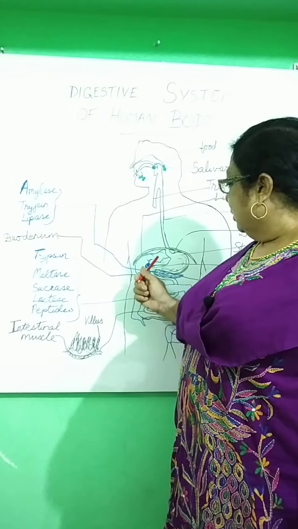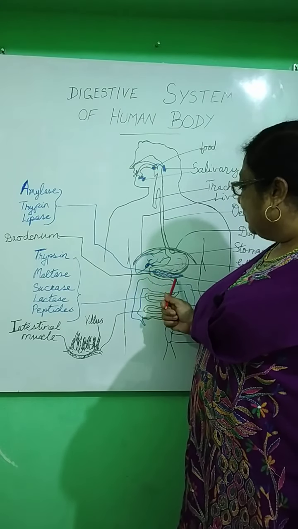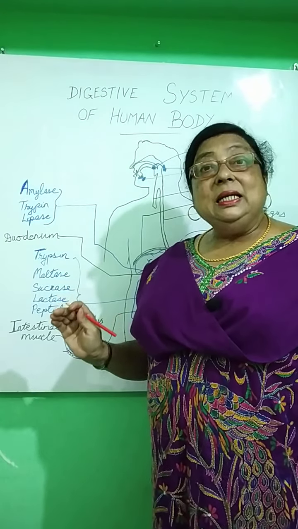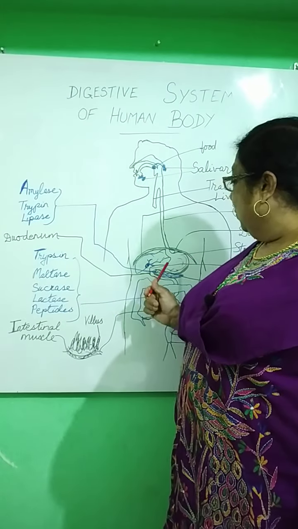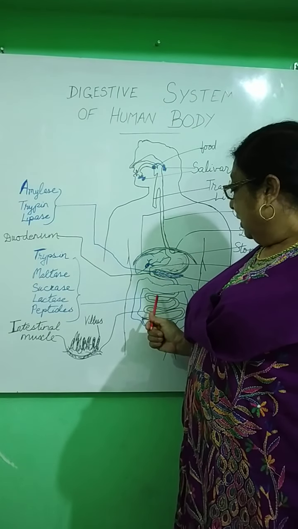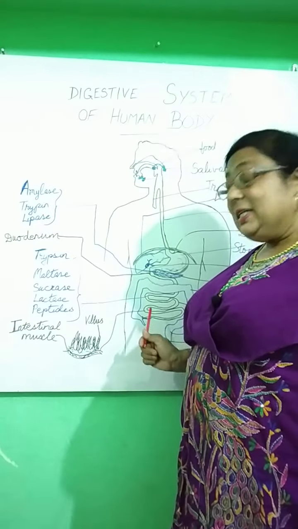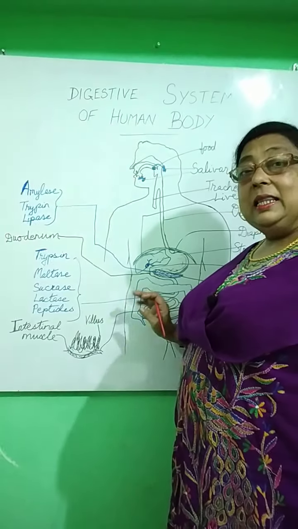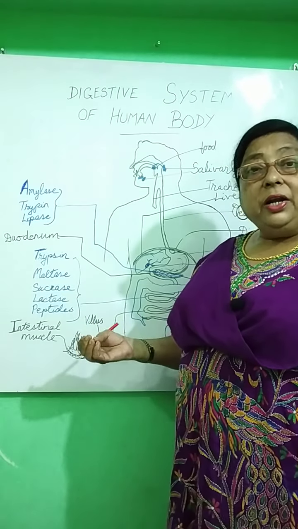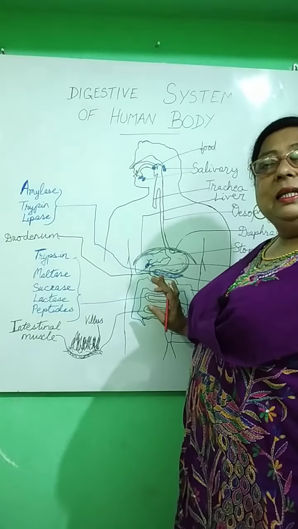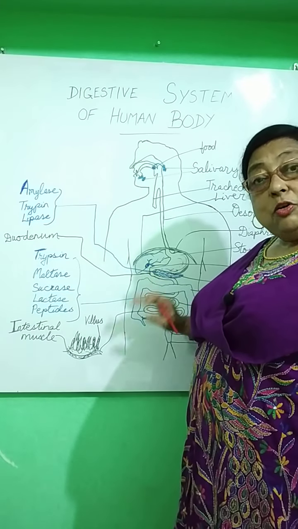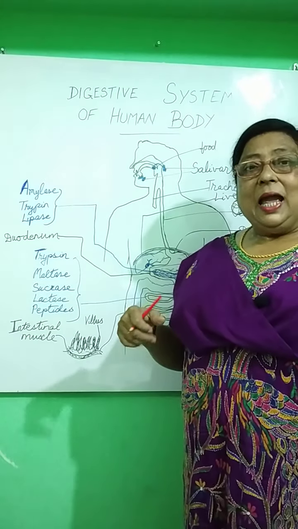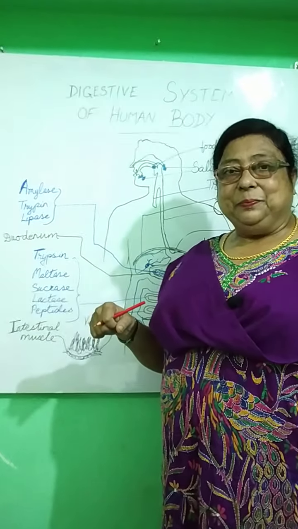Now, from here, the food passes. This is the initial part of the small intestine. The whole small intestine is around 7 meters long. And then the food passes from the small intestine to the large intestine. But here in the small intestine, what happens? All the digestion is completed in the small intestine. That is, the digestion of proteins, carbohydrates and fats are all completed in the small intestine. It also does another work which is called absorption, and assimilation also takes place at the same time.